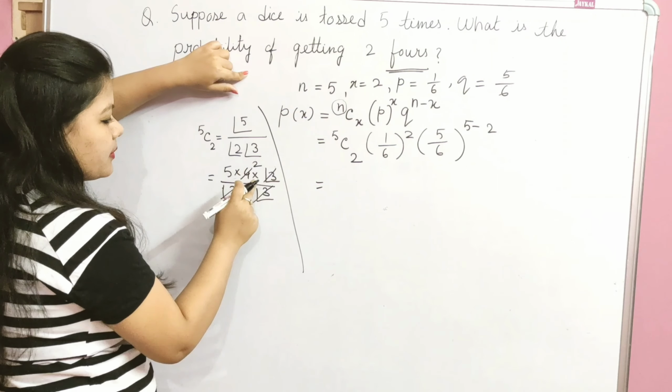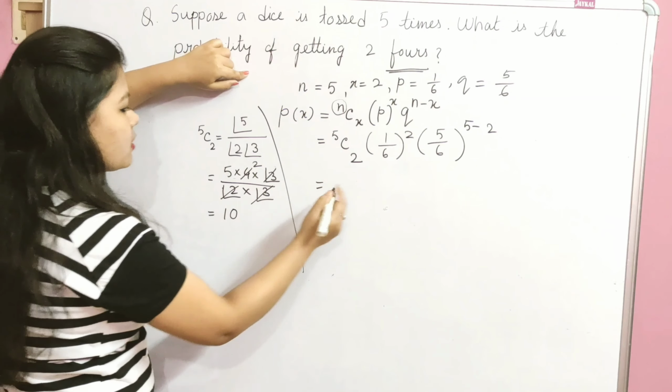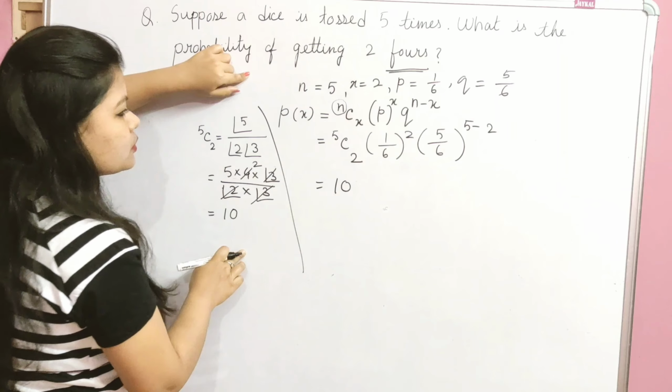So 4 divided by 2 is 2, and 5 into 2 equals 10. We got the value 10.